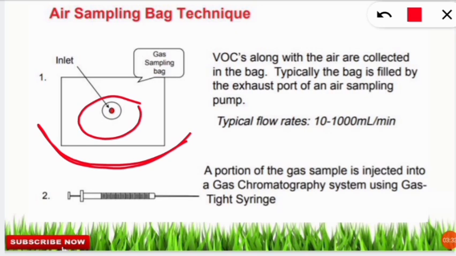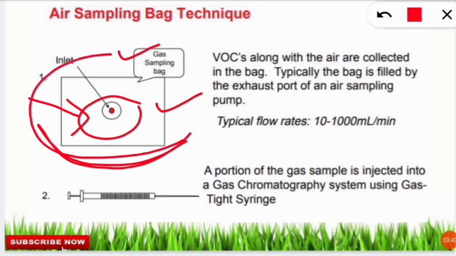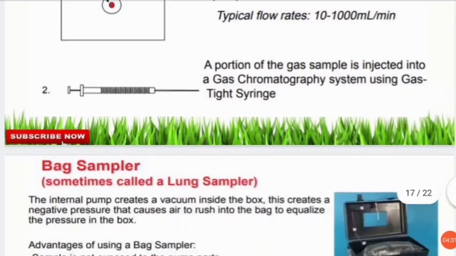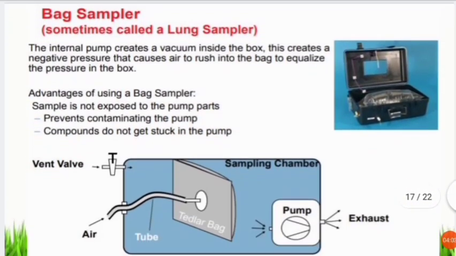So with the help of this vacuum pump, the inlet is pulling the air from the atmosphere, collecting inside the bag, that is the gas sampling bag. When the bag is completely filled with the air which we are going to sample, we take the air with the help of a syringe. From the syringe we will take out the air from this bag, and then we will inject it into the gas chromatography system for the analysis of that air. So we'll see what is the shape and how it looks.